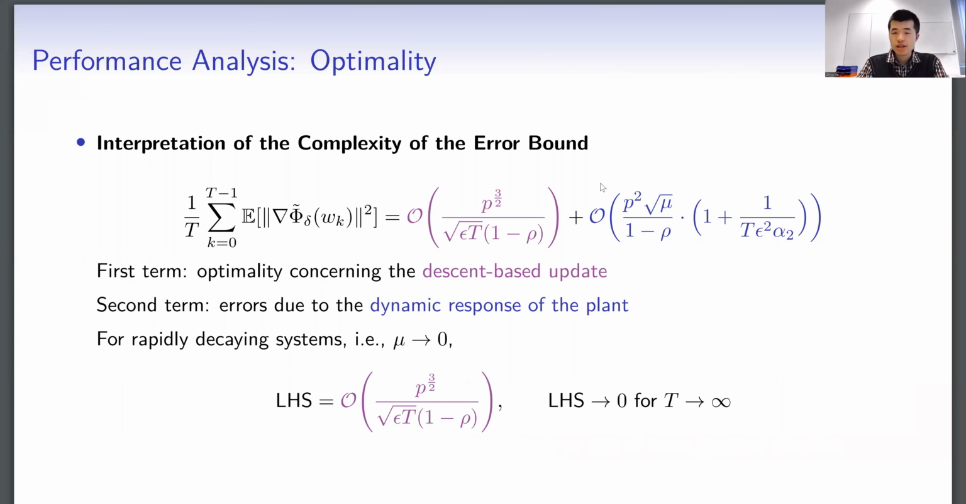The interpretation is that for a rapidly decaying plant, or let's say for a continuous-time plant, we choose a very large sampling period. In this case, the rate of change mu would be very close to zero. The convergence measure would only contain the first part, the purple part. If we set a large enough number of iterations beforehand, then the convergence measure would be very close to zero.